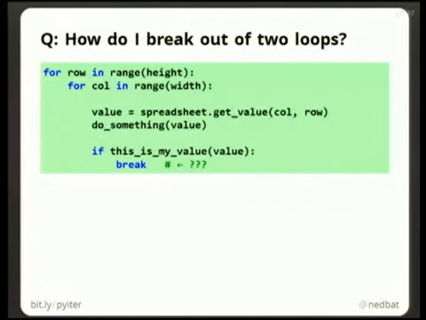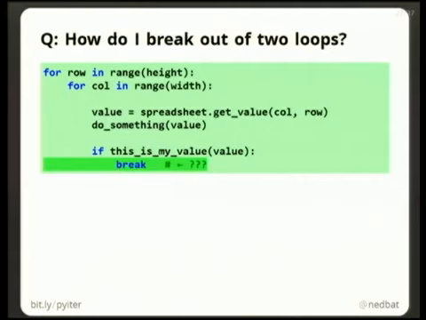Okay, another question from the integer lovers. The bad guys are the integer lovers. How do you break out of two loops? Let's say you've got a spreadsheet, right? And you're searching through the cells of a spreadsheet for something. We all know how to do a search through the cells of a spreadsheet. You have two loops, right? You loop over the rows, and then you loop over the columns, and then you get the value out, and then you can do something with it, and then if this is the value you want, you stop the loop.